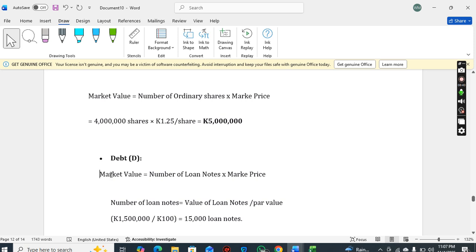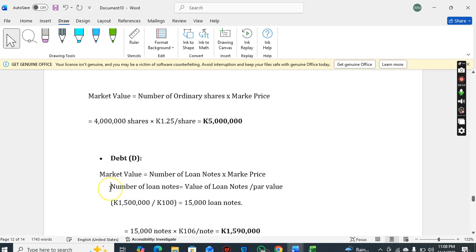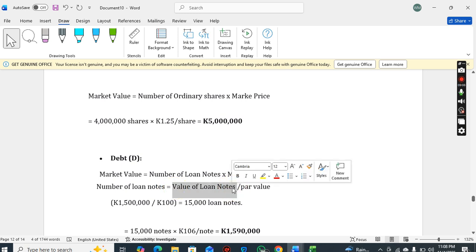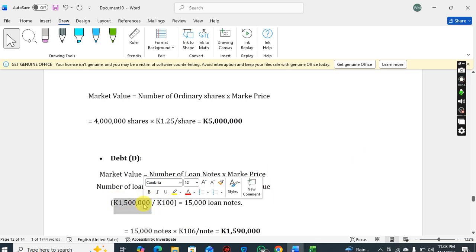What is the worth of the company's debt according to the stock market? Number of loan notes times the market price. We do not have the exact number of loan notes this company has. So to get the number of loan notes, it's just the value of the loan notes on the balance sheet divided by the par value. In our balance sheet, they told us the value of the loan notes is 1,500,000.